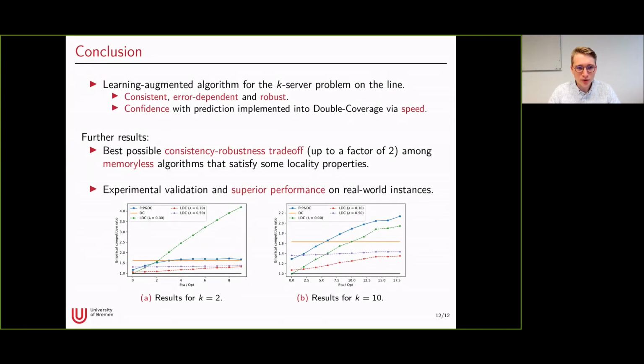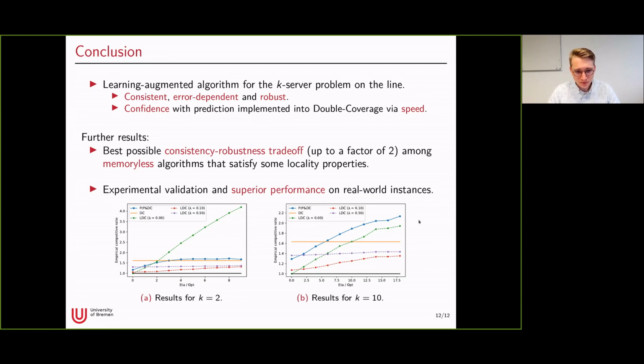Okay, so then let me conclude. So we have seen that there exists a learning augmented algorithm for the K-server problem on the line, which is consistent, error dependent, and robust. And yeah, which integrates its confidence in the prediction into the classic double coverage algorithm using different server speeds. And further results of our work are that we prove that this algorithm has a best possible consistency-robustness trade-off up to a factor of 2 among all memoryless algorithms that satisfy some locality properties.